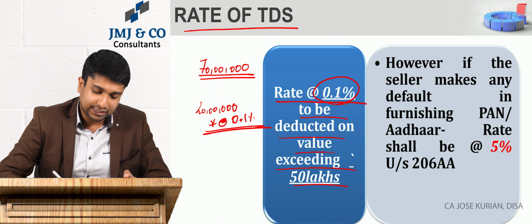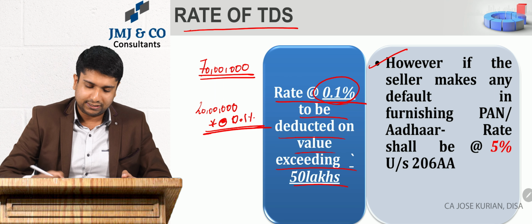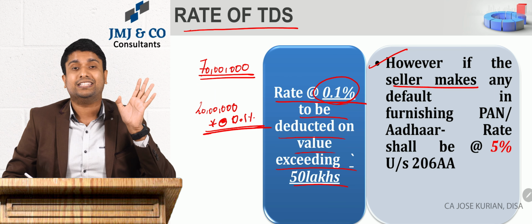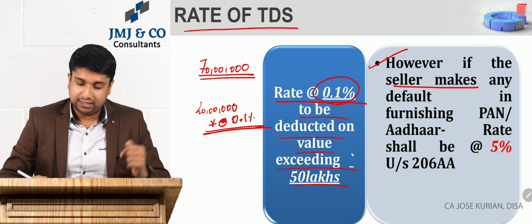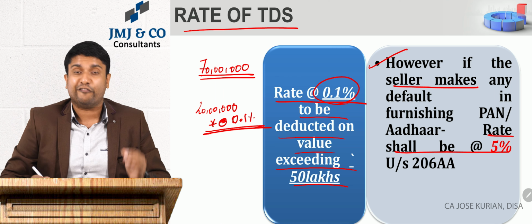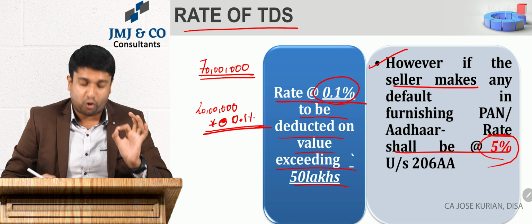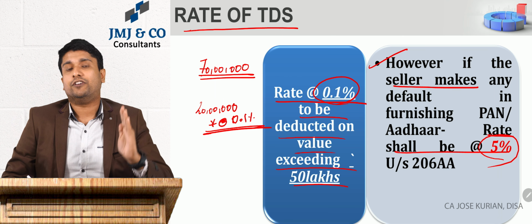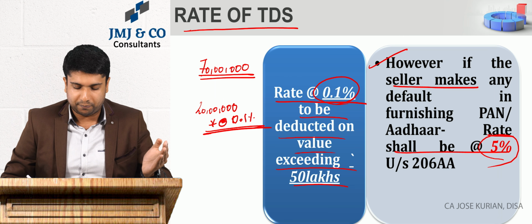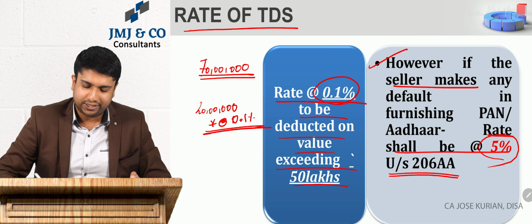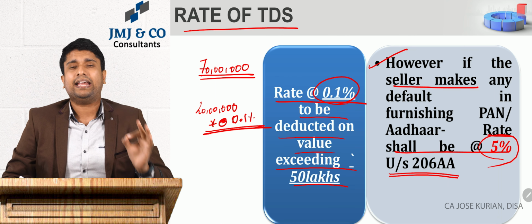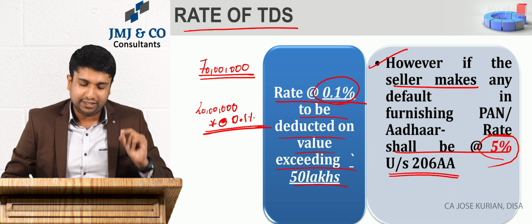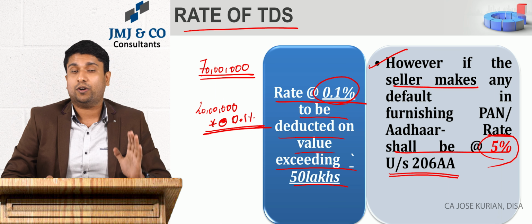Again, moving forward, there is another point that you have to consider. If the seller makes any default in furnishing either PAN or Aadhaar, then the rate will become 5% instead of 0.1%. If the seller defaults in furnishing PAN or his Aadhaar number, then under section 206AA the rate of TDS will become 5% instead of 0.1%, and that's what it says.